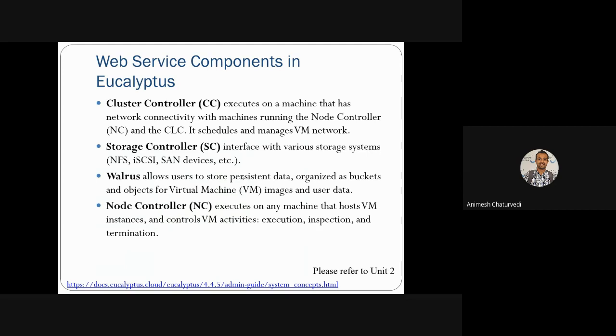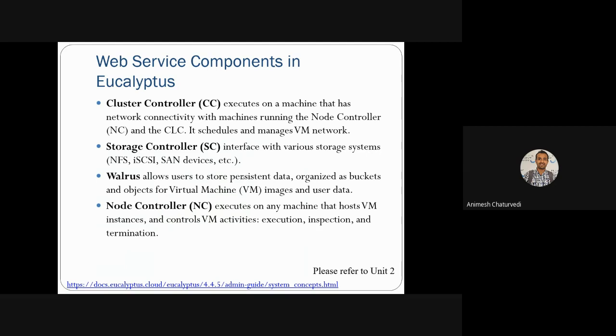So you have a real machine, and the real machine is installed with the node controller. That node controller actually controls that machine. That node controller communicates with the cluster controller. That cluster controller actually communicates with the cloud controller. So the node controller basically executes the fundamental level of virtual machines on a real machine. So any machine that can host a virtual machine is being managed by a node controller.